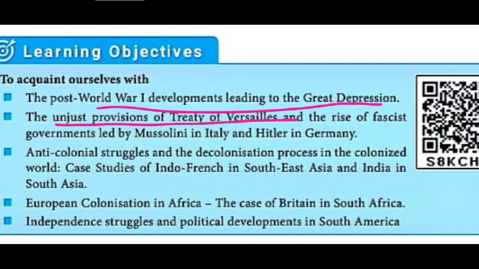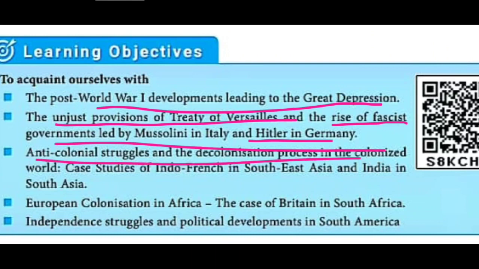Regarding the Treaty of Versailles, what was the result? The rise of fascism and Nazism. The fascist leader was Benito Amilcare Andrea Mussolini. Likewise, Nazism in Germany. Who was the founder of Nazism? Adolf Hitler.